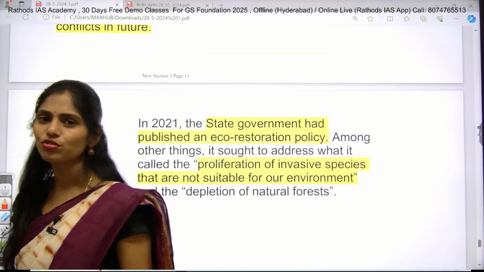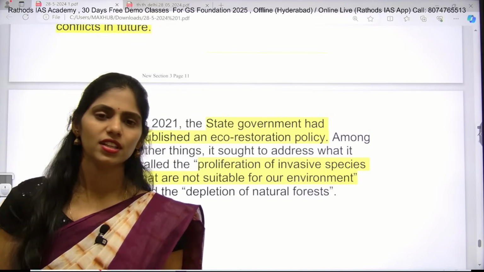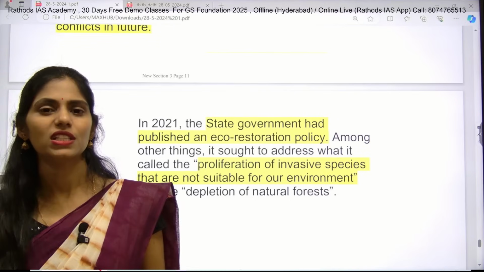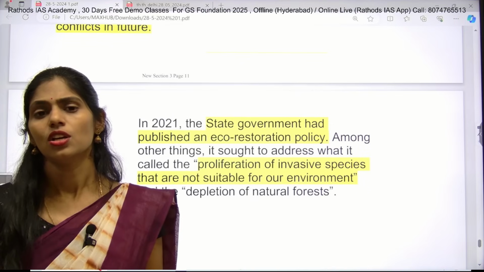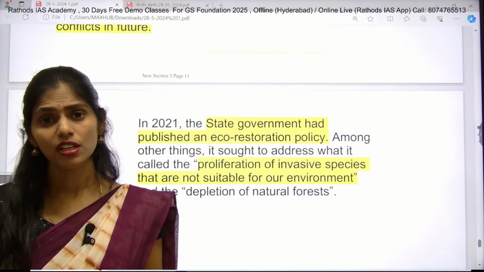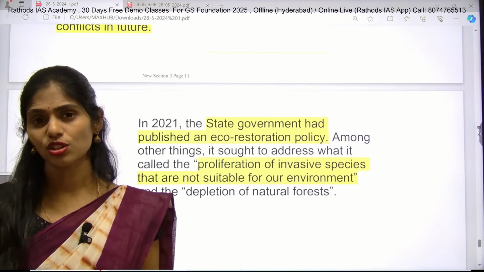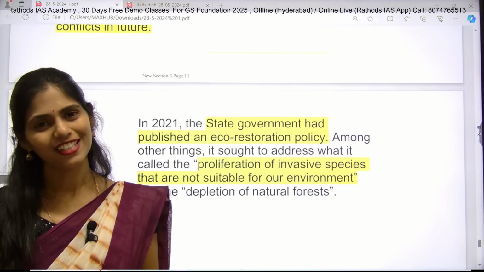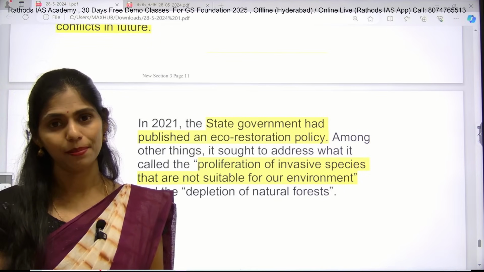So this is the thing which is mainly said. Here you have to focus on invasive species. What are the features of invasive species, examples of invasive species, why invasive species are harmful, what are the unique characteristics of invasive species. All these things you have to see along with examples.